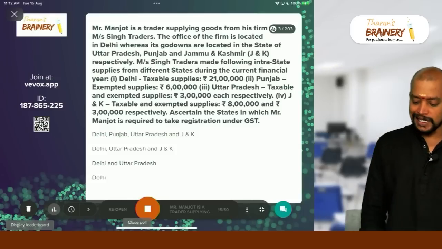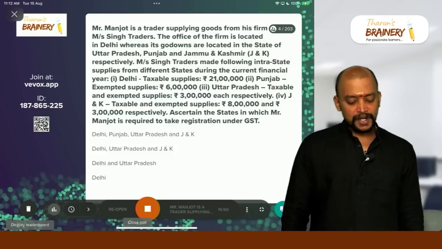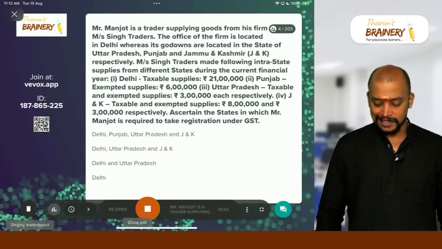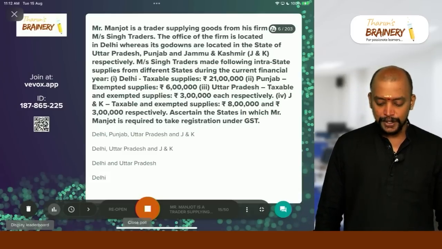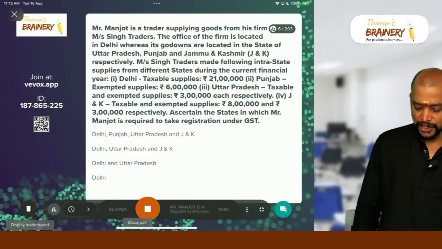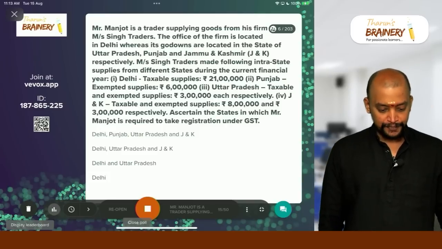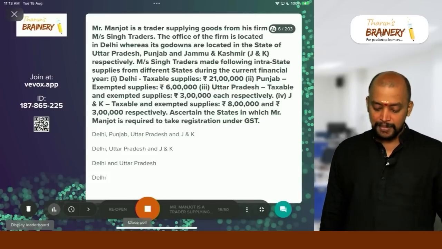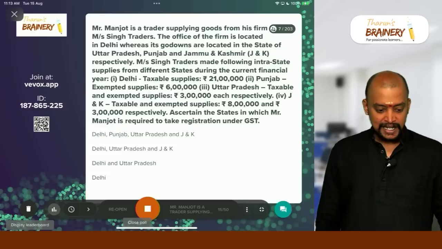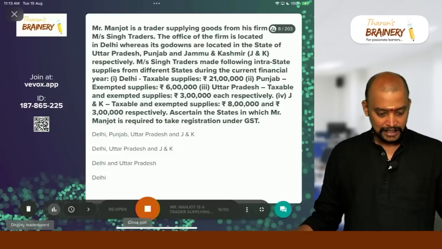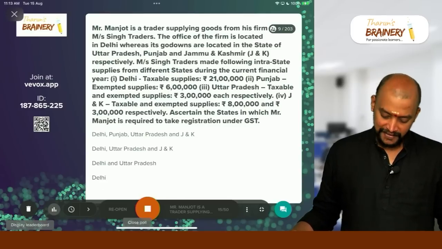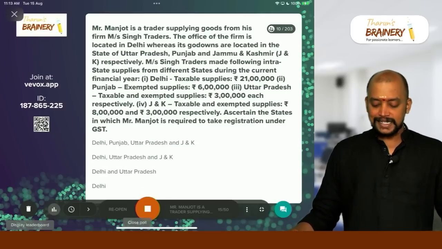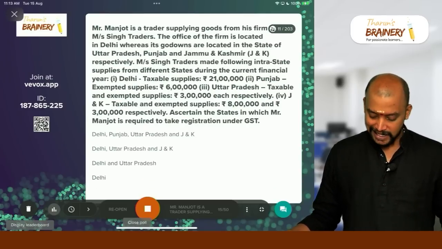Mr. Manjot is a trader supplying goods from his firm, Messrs. Singh Traders. The office of the firm is located in Delhi, whereas its godowns are located in the states of Uttar Pradesh, Punjab and Jammu and Kashmir respectively. It showed 134 is correct in answer. Okay, fine. Let's check that. So Messrs. Singh Traders made the following intra-state supplies.